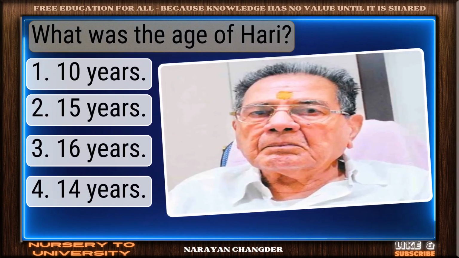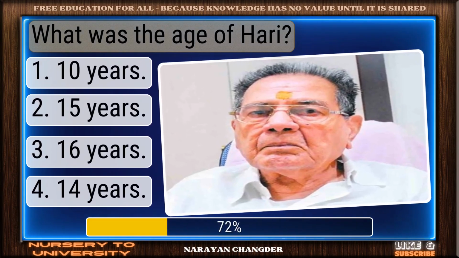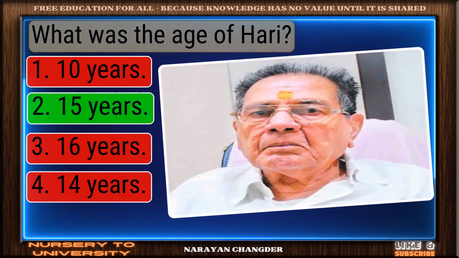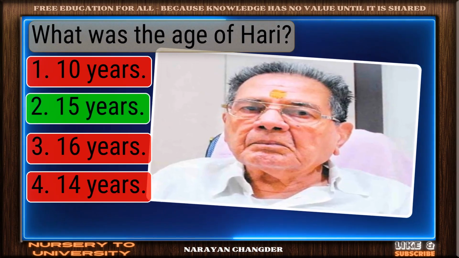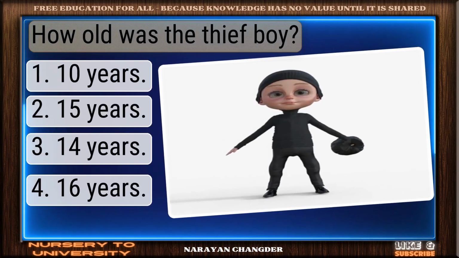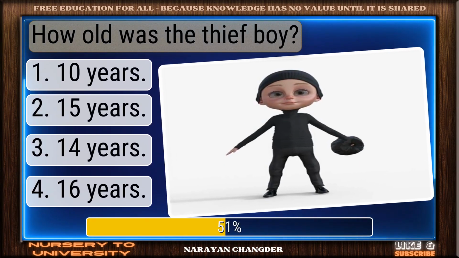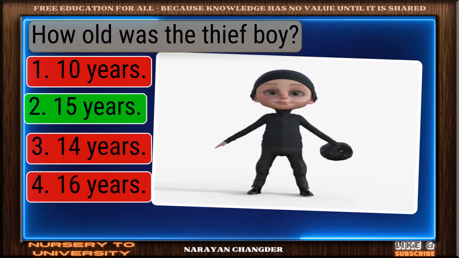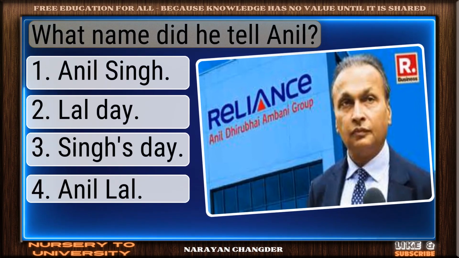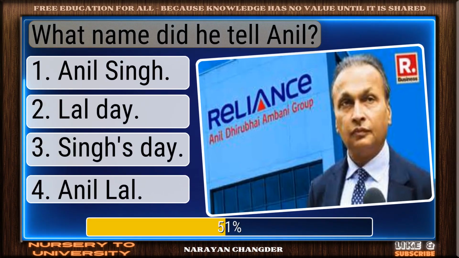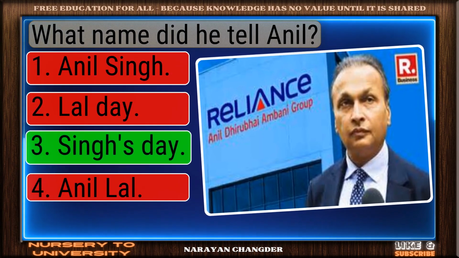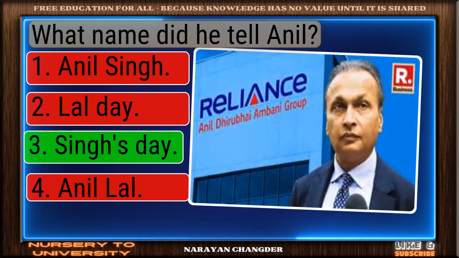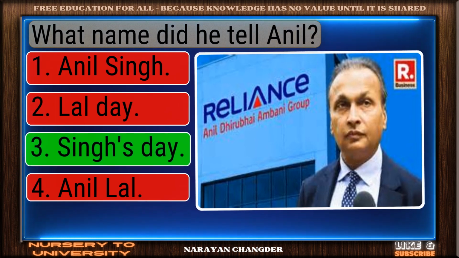What was the age of Hari? Solid response. 15 years is a valid choice. How old was the thief boy? Sharp thinking. 15 years is the right choice. What name did he tell Anil? Smart pick. Singh's Day is the correct choice.